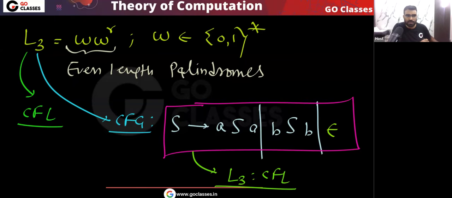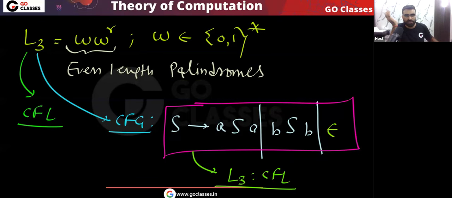Very simple. Remember, in this L3, with even length palindromes, the PDA can find the middle symbol using non-determinism. In the pushdown automata, there is non-determinism. So using non-determinism, we can find the middle symbol. I told you one thing: for a PDA, finding the middle symbol is never a problem, because a PDA has non-determinism.